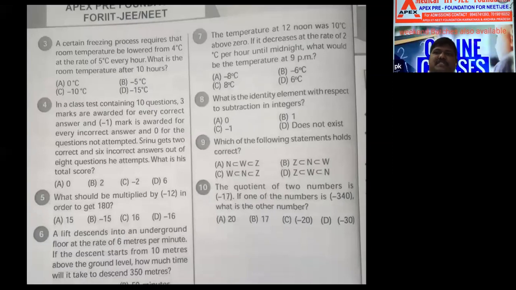A certain freezing process requires that the room temperature be lowered from 4 degrees at the rate of 5 degrees every hour. It is decreasing 5 degrees every hour. What is the room temperature after 10 hours? Anyone got the answer for this?